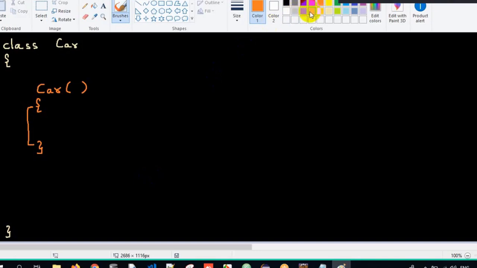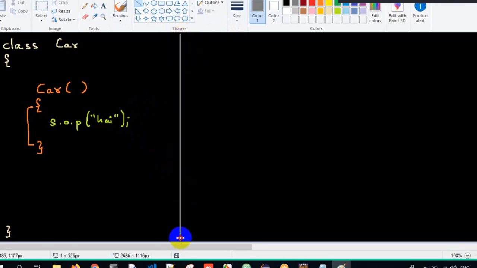And I just give one line of implementation, stating SOP. I just write it as "hi", just for my understanding, to understand the flow of execution. SOP "hi" here. And then I'll also have the main method, wherein the execution will generally begin.